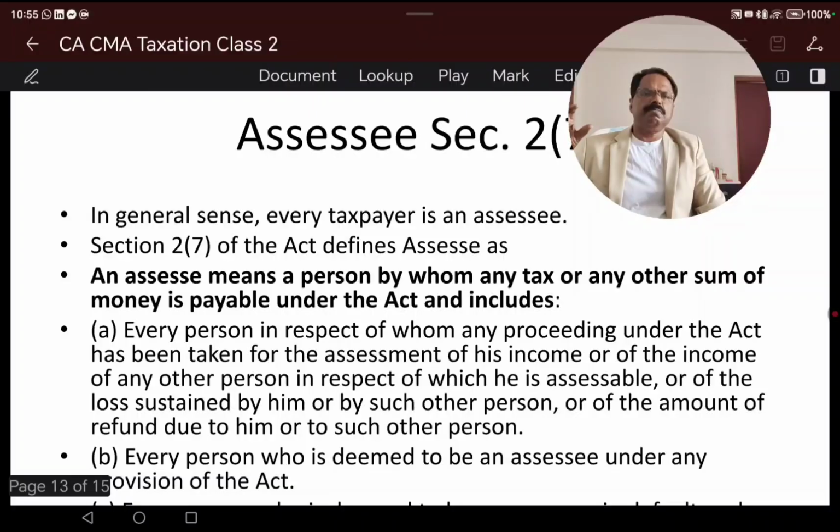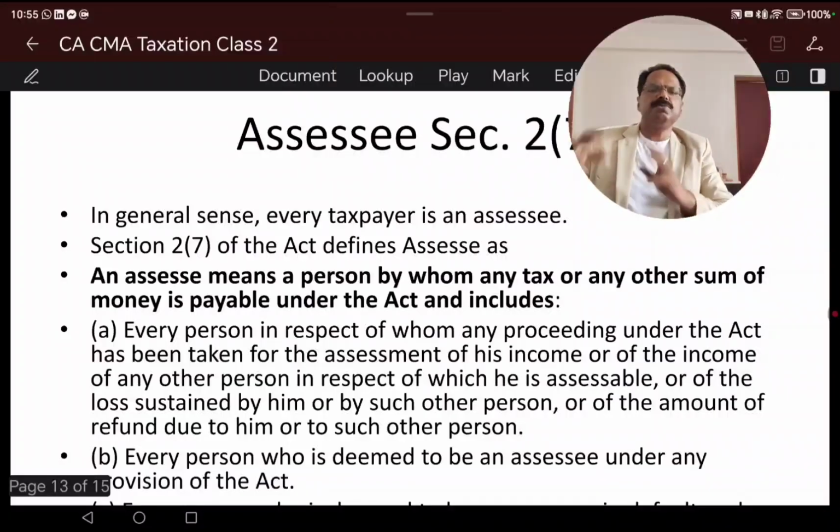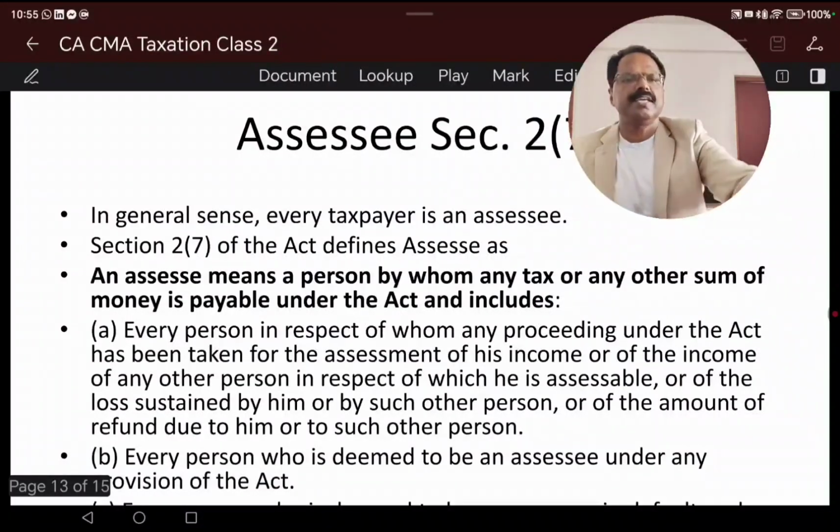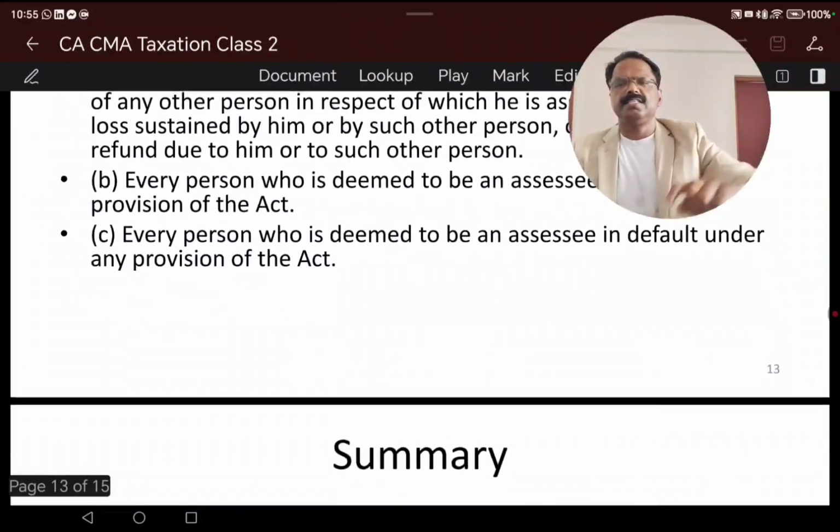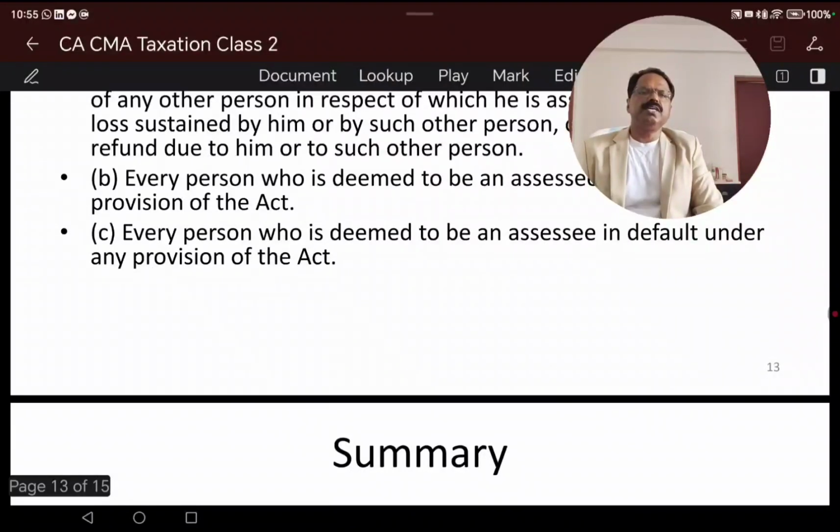So any person by whom any tax or any other sum of money is payable under this act is an assessee. Any person whose case is pending can be an assessee. Every person who is deemed to be an assessee under any provisions of this act can be an assessee.